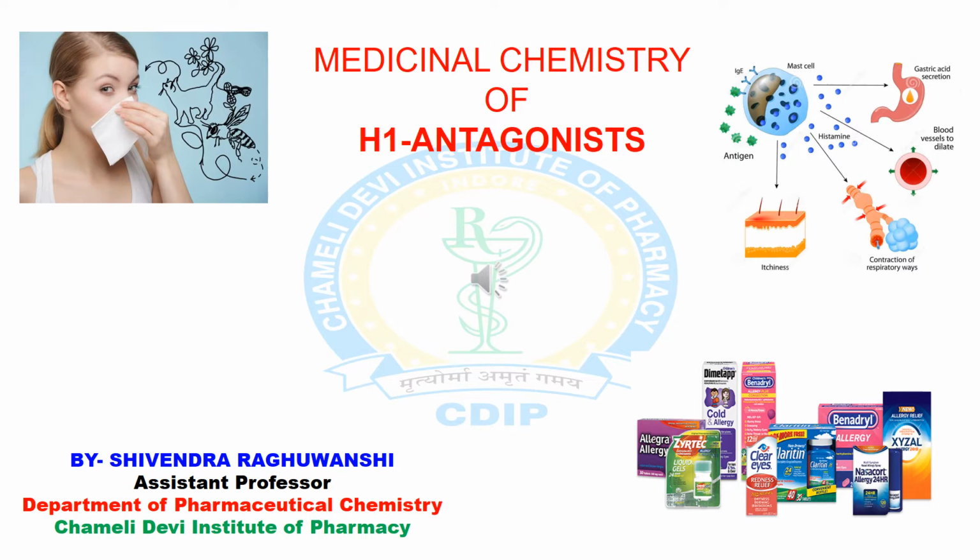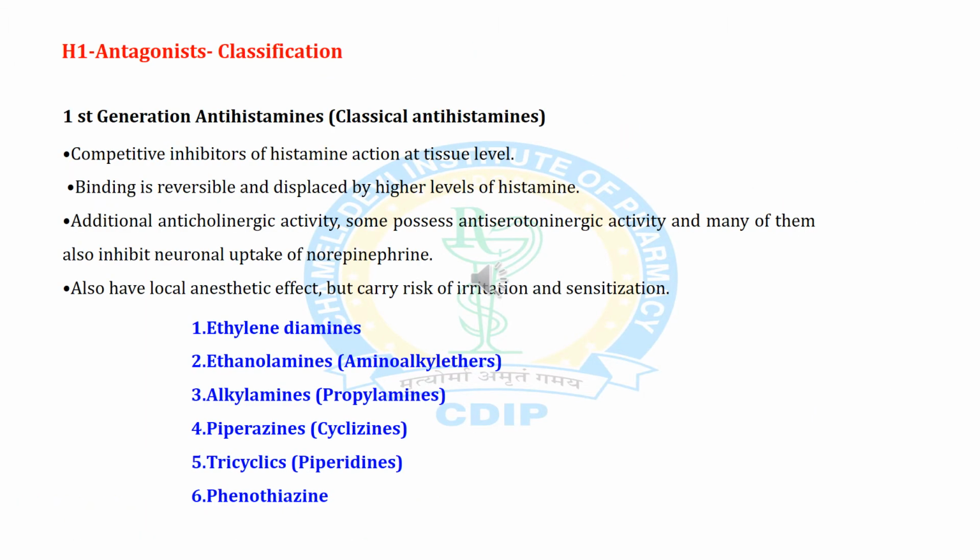Today, we will discuss the medicinal chemistry of H1 antagonists, or antihistamines. In the previous lecture, we discussed histamine, the histaminergic receptors and their distribution. Now we are directly focusing on drugs, basically antihistamines. In antihistamines, the first class is H1 antagonists. H1 antagonists means those drugs which especially block the histaminergic 1 receptor, or H1 receptor.